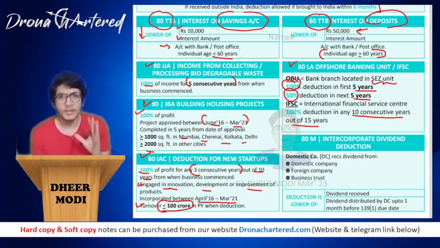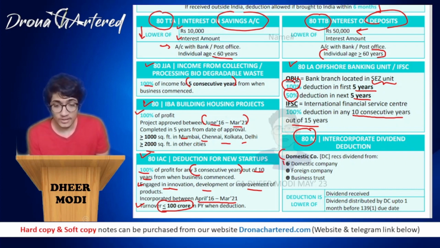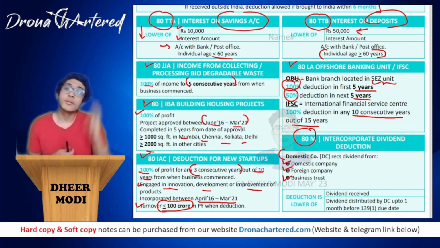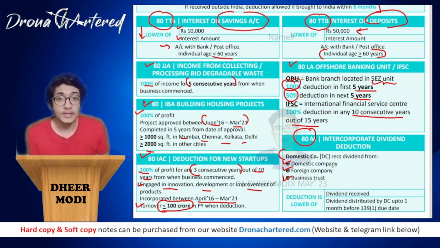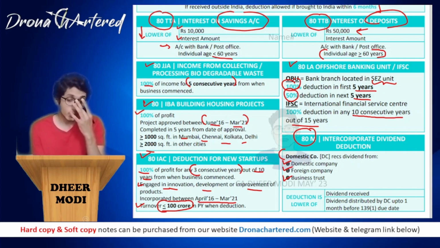And coming to the last part of this chapter, that is section 80M. We have also studied this topic when we did our dividend chapter. I'll do this once again. Intercorporate dividend deduction. That is, if any domestic company receives dividend from another domestic company, from a foreign company, or from a business trust, and it distributes this dividend to its shareholders, then in such a case it will be allowed some deduction.